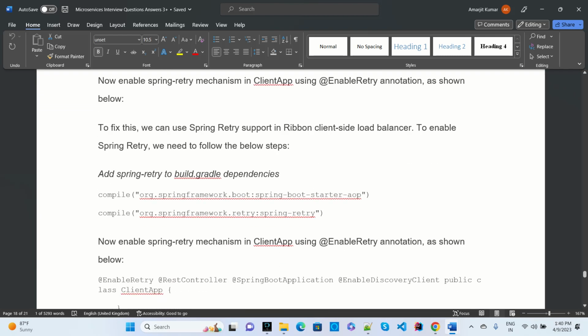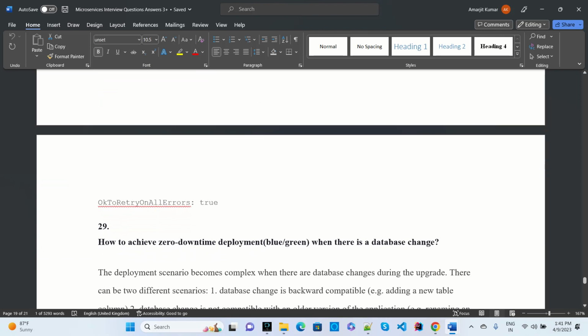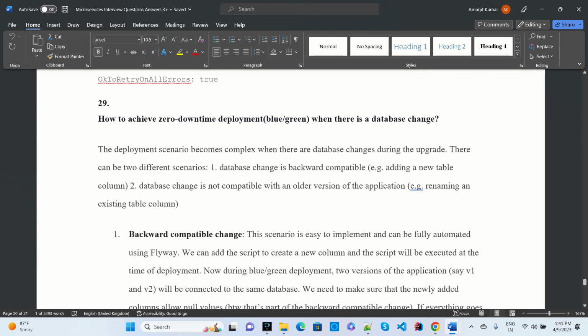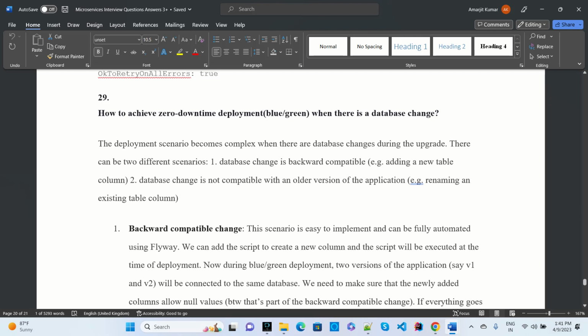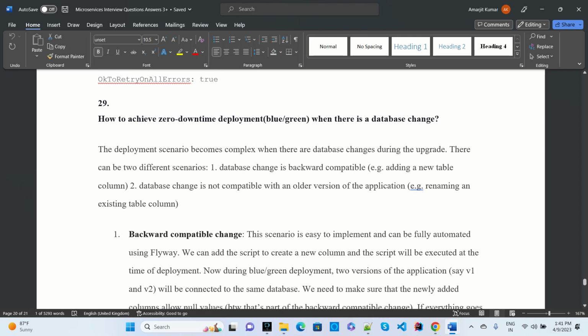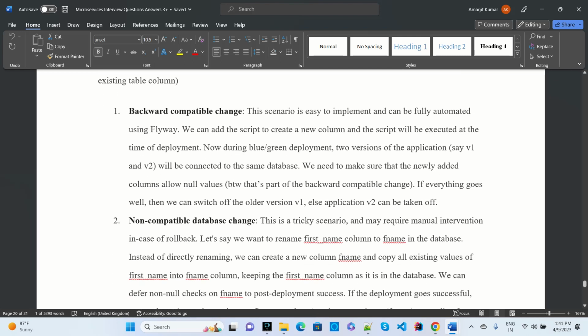Mostly these types of questions are asked in interviews. Once you prepare all this, there won't be many questions left. Most companies I have seen ask about how to achieve zero downtime, blue-green deployment, and where the database changes are backward compatible or not compatible.